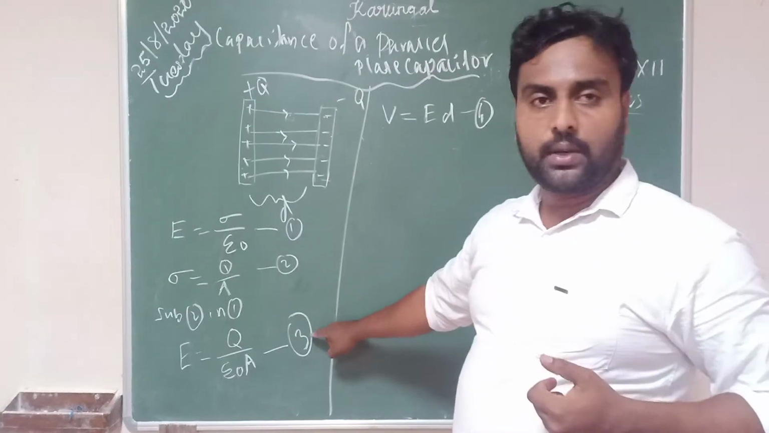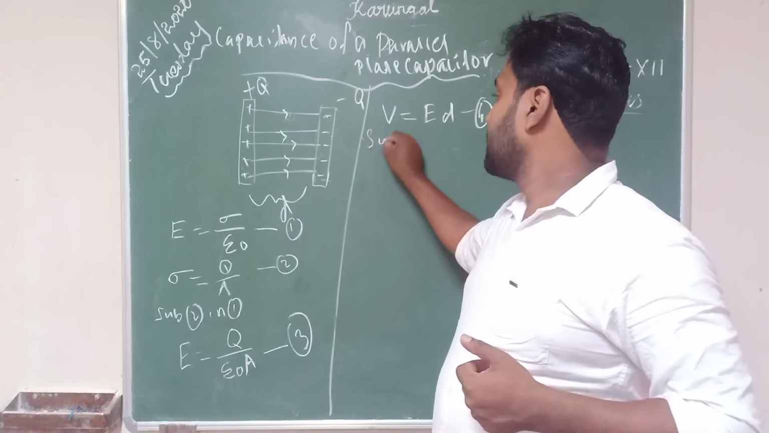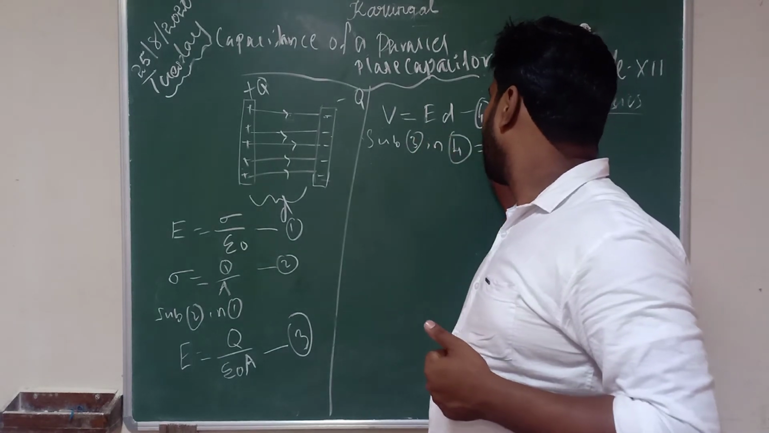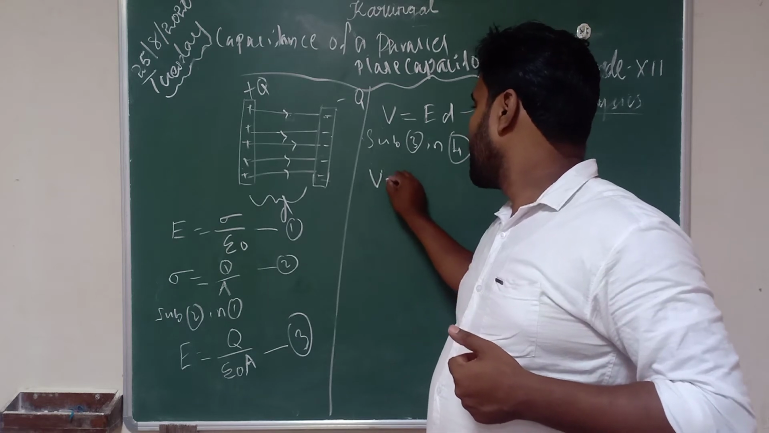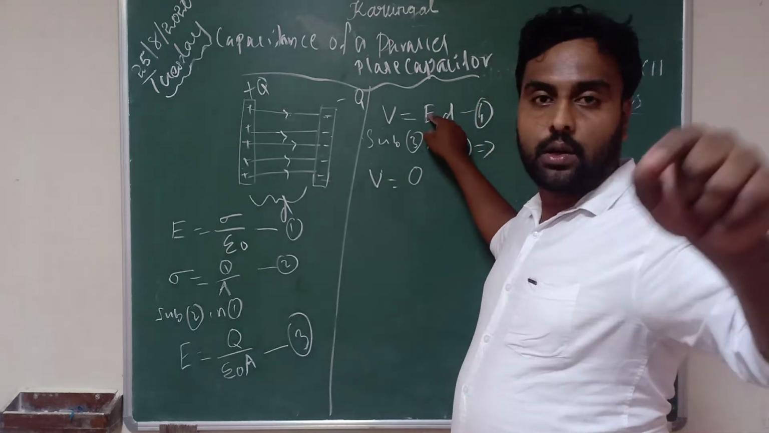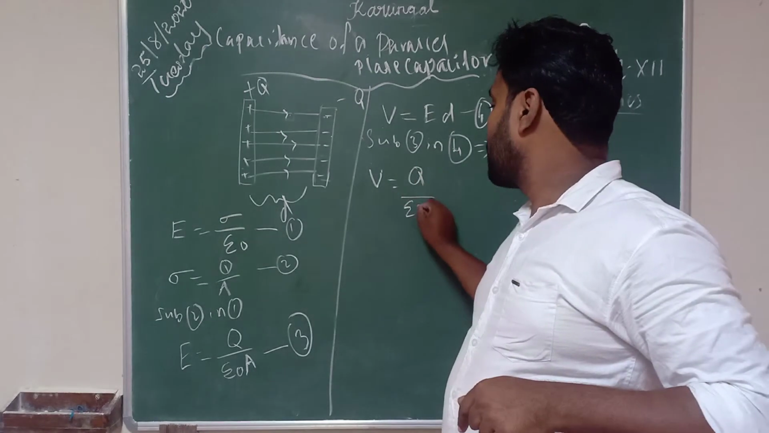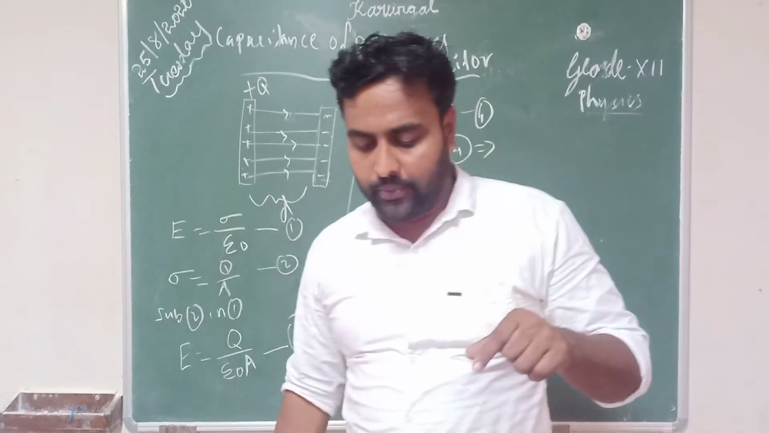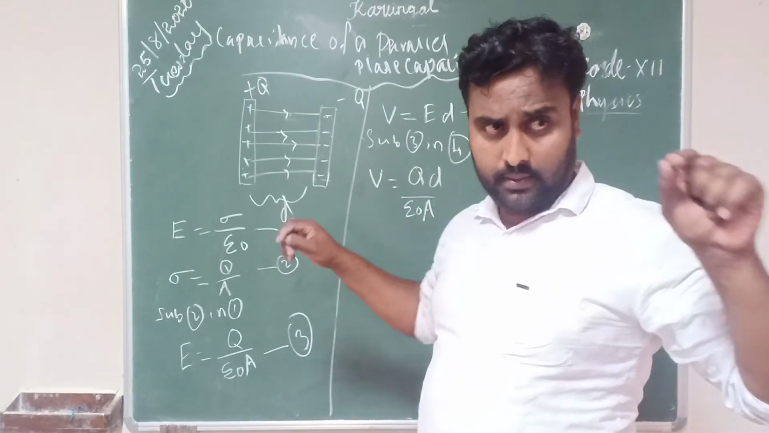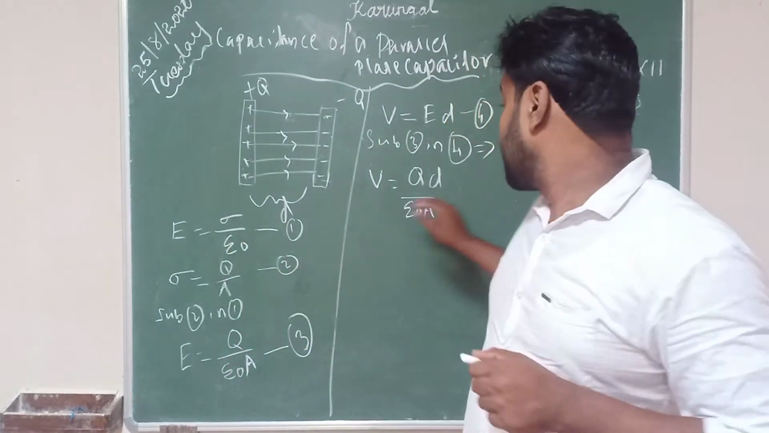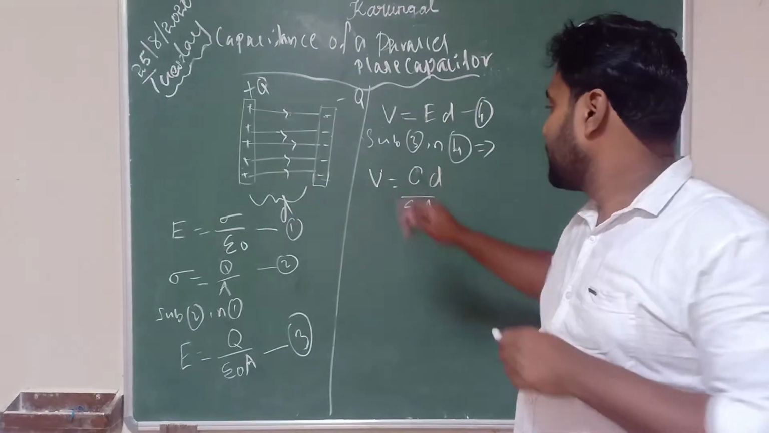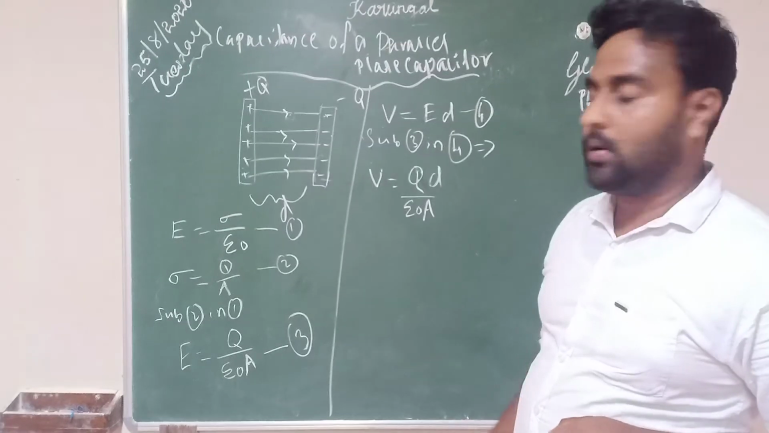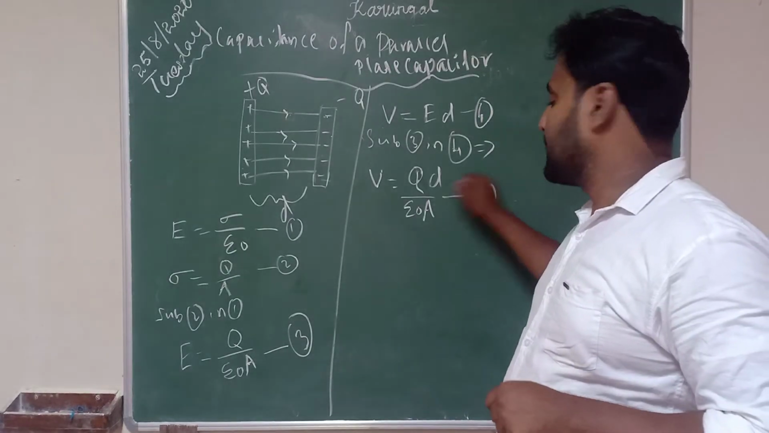Now substitute equation 3 in 4. You will get V equal to, instead of this E, Q by epsilon 0 A. So this is the potential difference between these two parallel plates of the capacitor. V is equal to QD by epsilon 0 A. So this you can keep as equation 5.